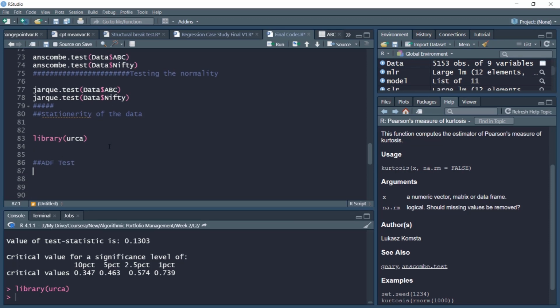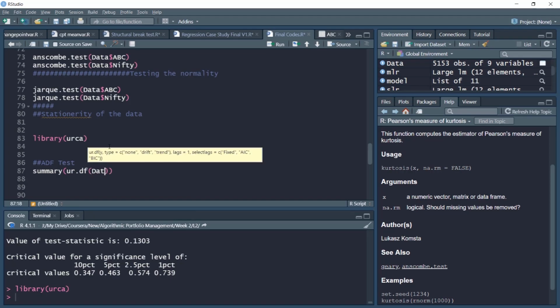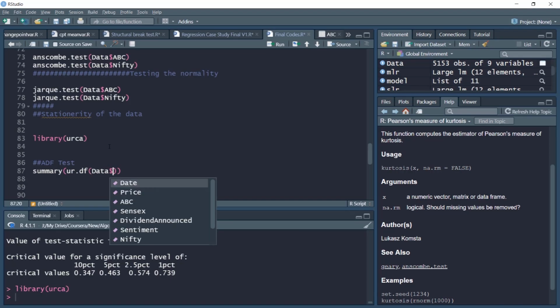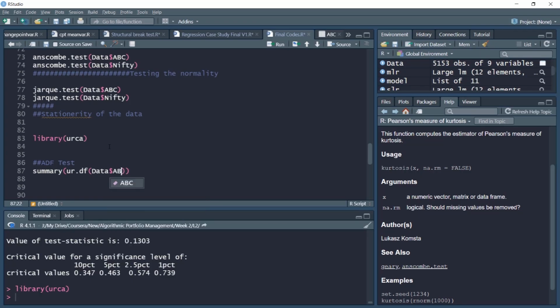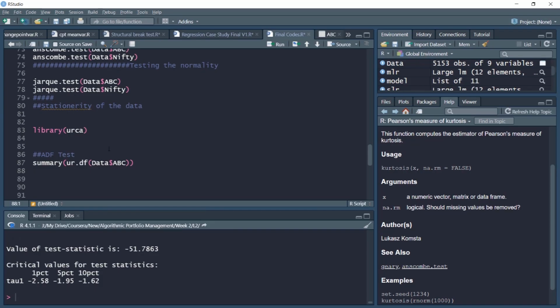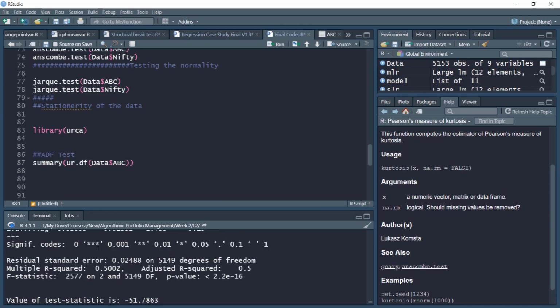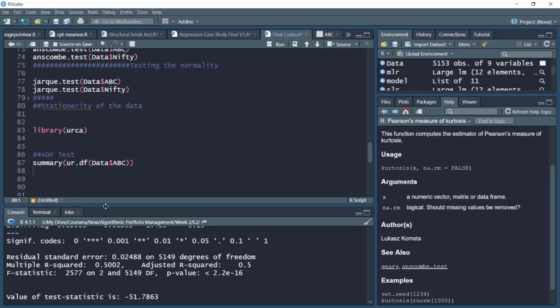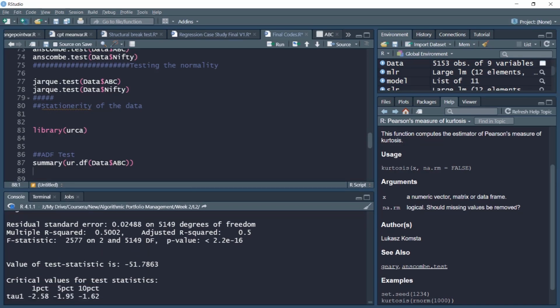The command is quite simple. We'll write summary and ur.df for augmented Dickey-Fuller, with data$ABC as our price series. Notice the null hypothesis of this particular augmented Dickey-Fuller test is that data is non-stationary.